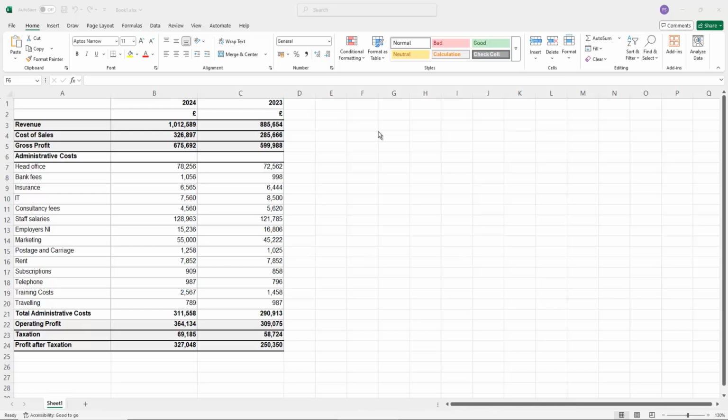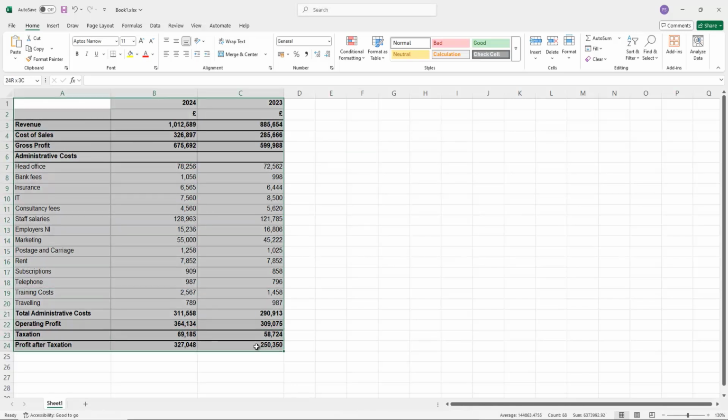So you can see on the screen I've got a list of financial statements from 2024 for 2023. This is a completely made up company, and we've got the revenue, the cost of sales, the profit, a list of the administrative expenses, and then also our taxation. So what we're going to do is copy this information.